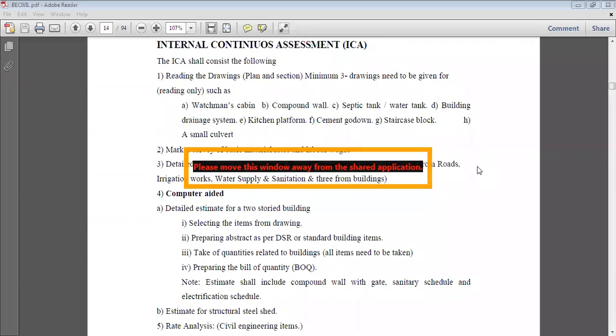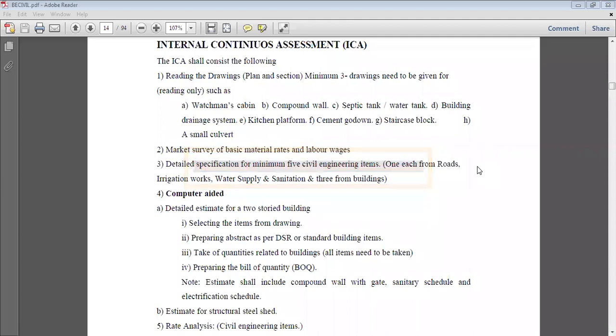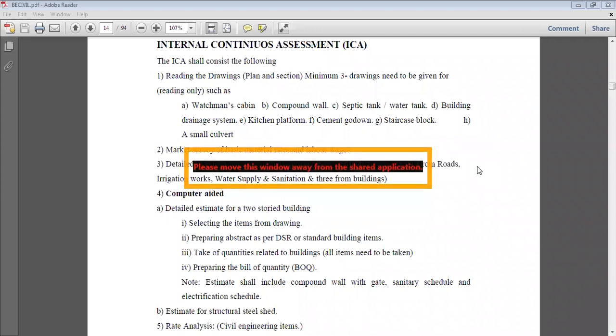Actually, you can implement the drawing from the paper to the field. And that is why reading the drawings is the most important parameter. If you are able to read and understand what is given in the drawing, then it is very easy for you to execute the work on the ground. That is, how to do the setting out of the column numbers and all that, staking out those particular columns using a total station.